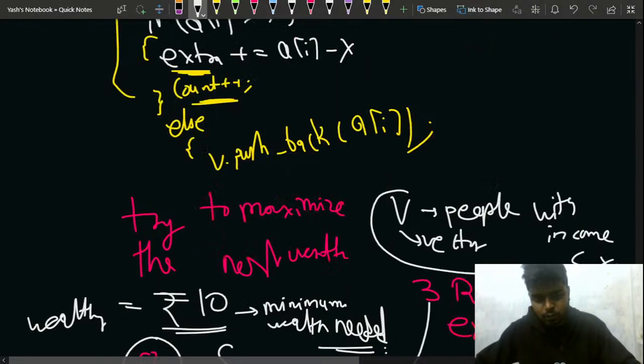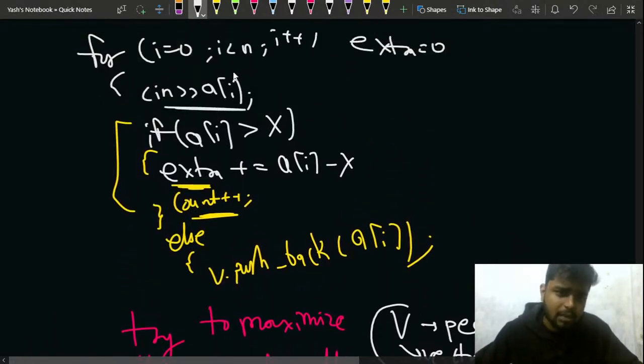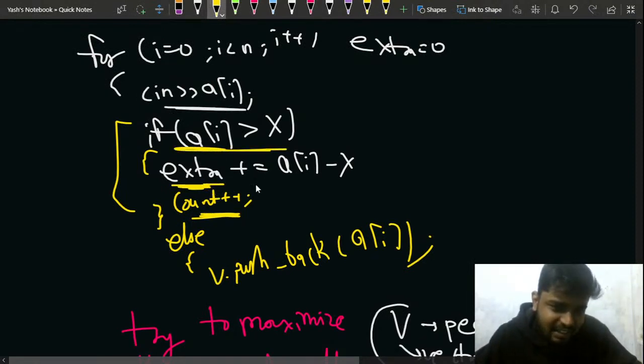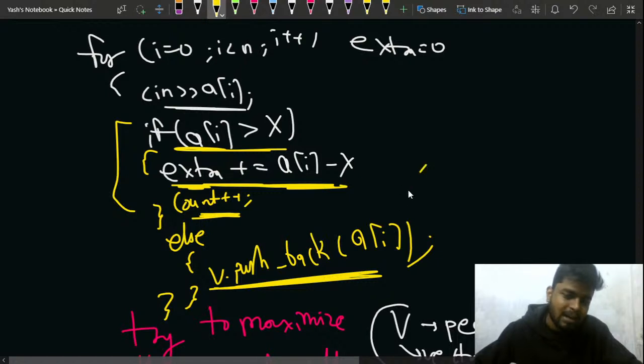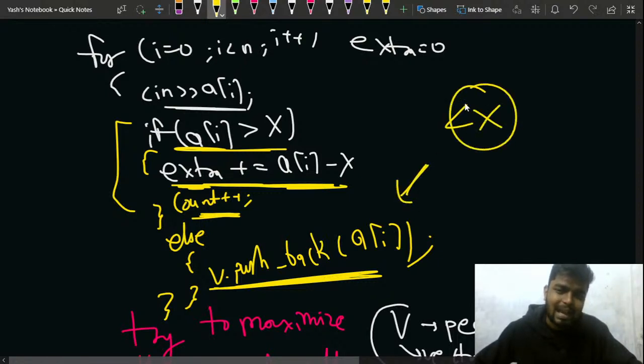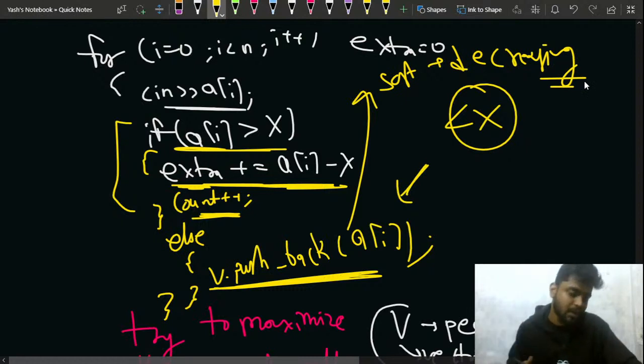This much part must be clear to all of you. Let me scroll up a little bit so that I can show you. I take all the elements as an input. For all those elements which are greater than x, I count them as wealthy and I take the extra part from them, that is nothing but ai minus x. After that, I push back all the people who are not wealthy, lesser than x, and then I sort this vector in decreasing order, and then start allocating the wealth to them, so that I can maximize the number of people who are wealthy.